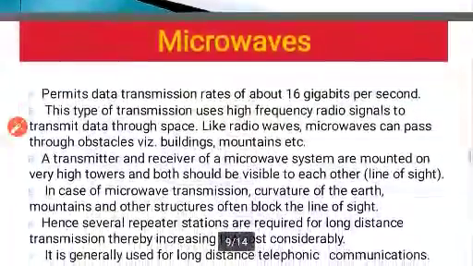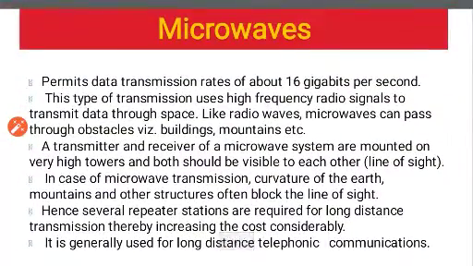Moving to microwaves. After infrared and radio waves, you have got microwaves. It permits a data transmission rate of about 16 gigabytes per second. So it is much faster as compared to infrared and radio waves. This type of transmission uses high frequency radio signals. Now you will say, then what is the difference? When it is using radio signals, that means this is radio waves only. The basic difference is that microwave is actually radio wave only, but the frequency or the speed is different.